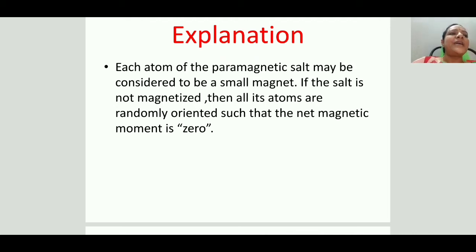In the absence of a magnetic field, these magnets are randomly oriented such that the total magnetic moment is zero.